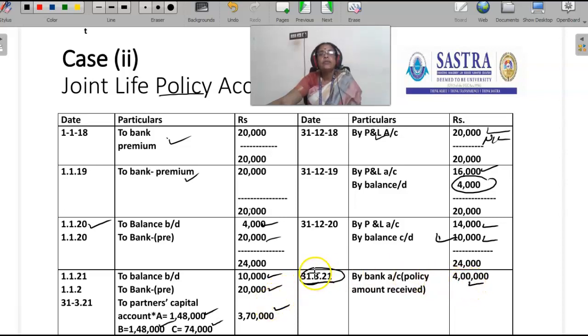If we deduct 30,000 from 4 lakhs, we get 3 lakh 70,000. That 3 lakh 70,000 should be transferred to A's capital, B's capital and C's capital in the ratio of 1,48,000, 1,48,000 and 74,000. In this case, they compare the book value with the surrender value. That is the unique feature of this case.